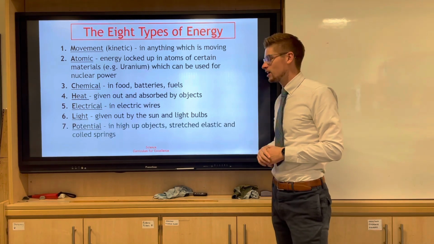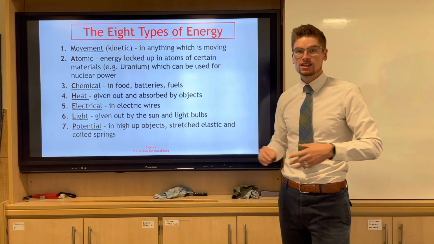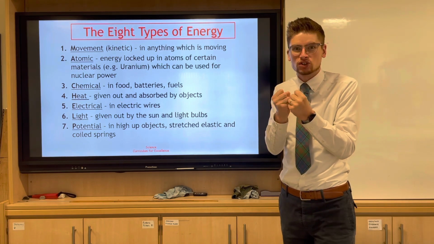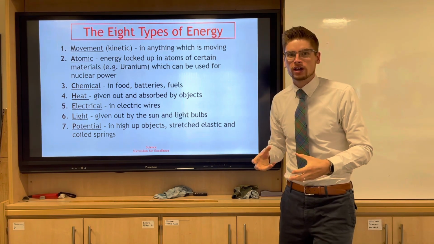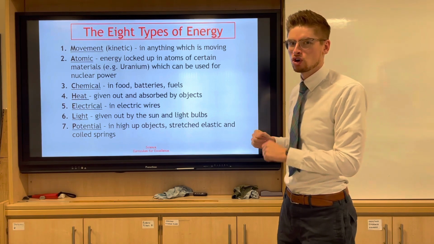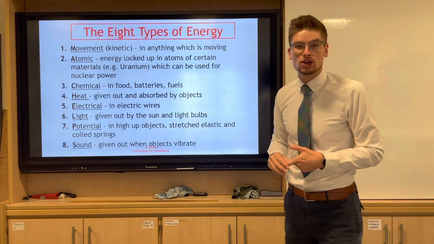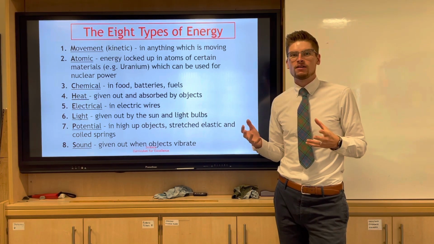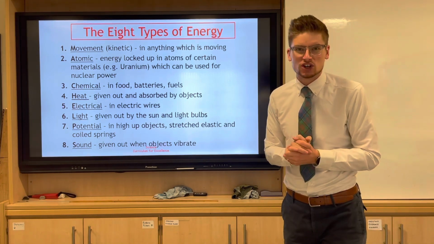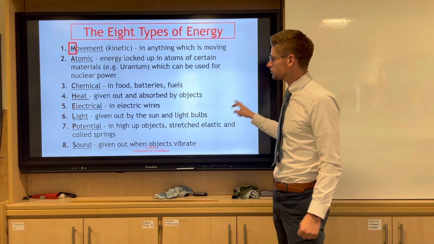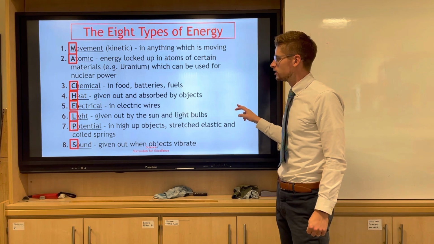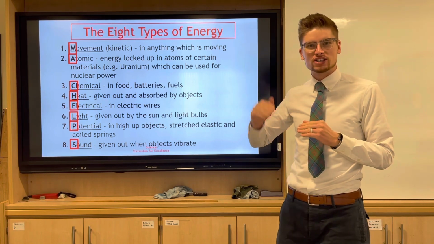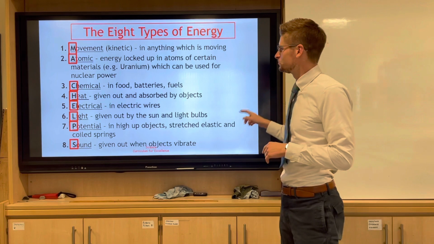Potential energy: something that's high has some height above the gravitational pull of the Earth, so it has potential energy because it has the potential to drop due to the gravitational force. That's quite a hard one, but we'll talk about it in a second. And sound energy, given out when objects vibrate. You will have done music, so you will be very aware of sound energy. Those are the 8 different types, and we can often use a mnemonic, Mac helps, in order to get all the energies in our heads, so we know each one.